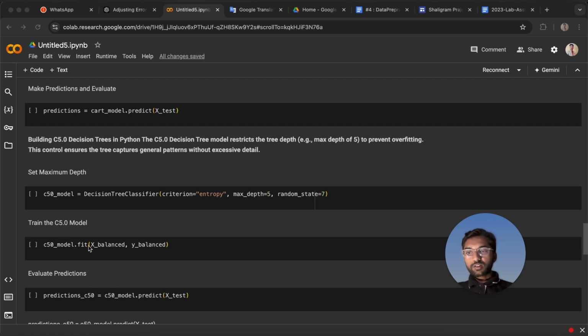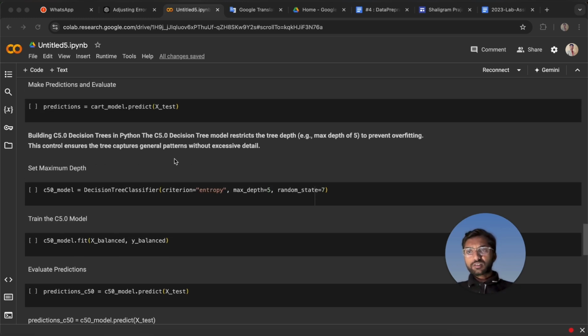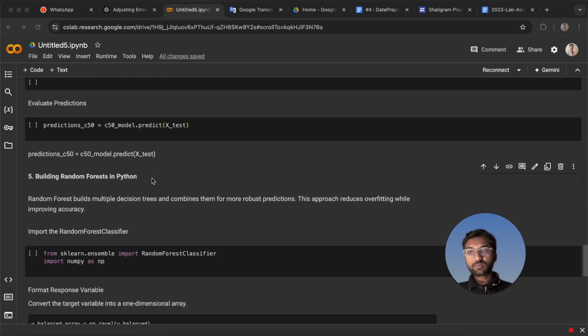Train the C5.0 model. By using this command, we can train the model using the fit method on our dataset. And by using the predict method, we can predict the values of our dataset. So this is the C5.0 decision tree. This tree reduces the complexity, but it is not very accurate. To solve this problem, a new tree was proposed, which is the random forest tree.